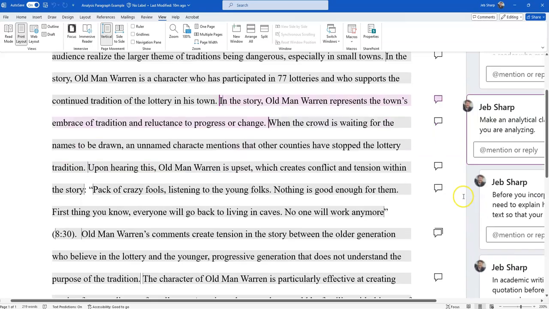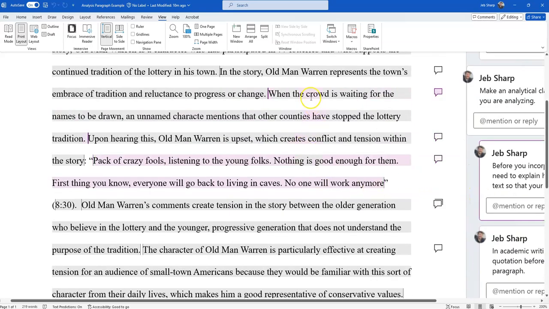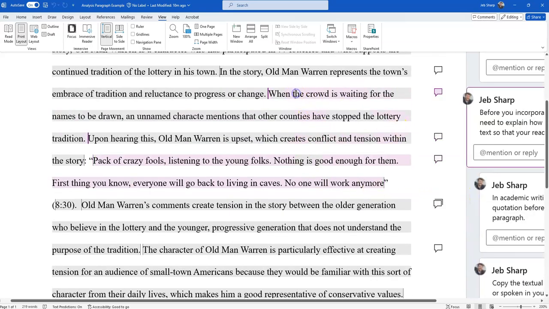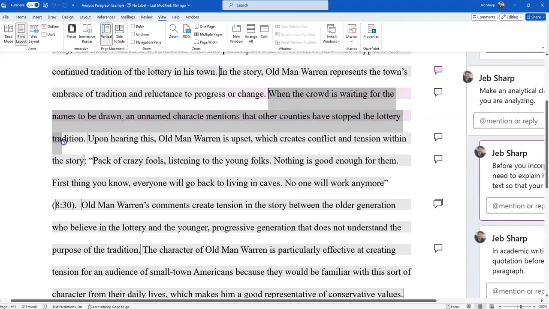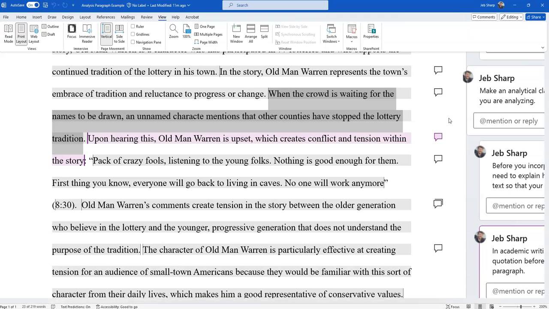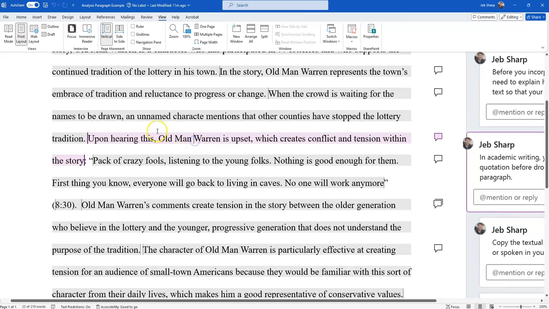So the next thing we're going to work on is incorporating textual evidence. So when you incorporate textual evidence, again, you've got to give them some context, right? So that's what this scene is doing. We're saying, how is the evidence being used in the story? So here we say, when the crowd is waiting, they say, other counties don't do the lottery anymore. And then Old Man Warren has his little speech. That speech is what we're going to use as evidence.